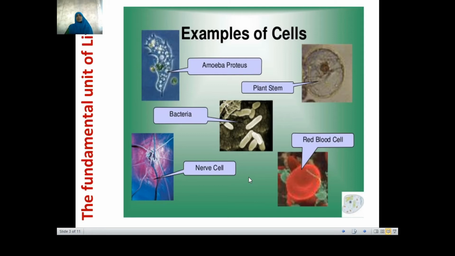Now let us have some examples. Here we could see that there are a variety of cells. A few are the simplest cells like the bacterial cells, then amoeba. Then you have complex cells like the plant cells. These two are animal cells like RBC and nerve cells. So do you find any difference in them? Yes, they do. Certain cells are made up of many cells, and these cells are individually made up of a single cell.